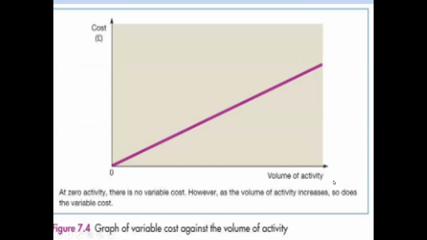When the volume of activity or the level of production is increasing, the cost is also increasing. Look here, just imagine the point here and the point here. Our level of production has increased, so our cost has also increased.